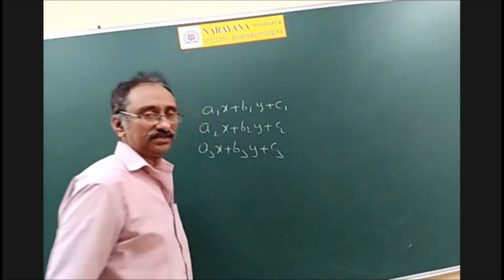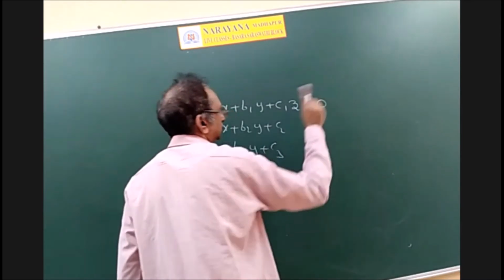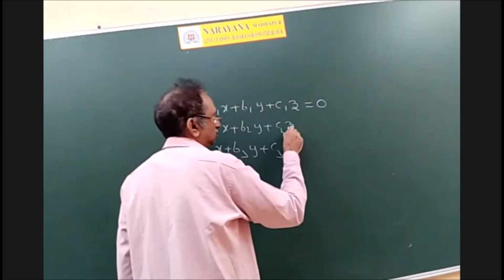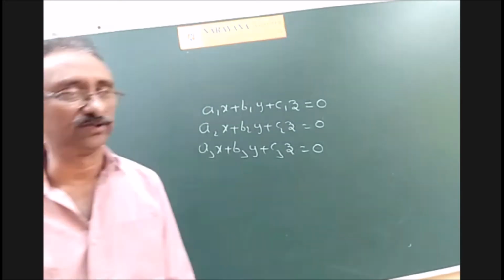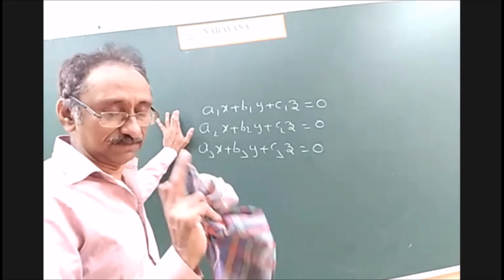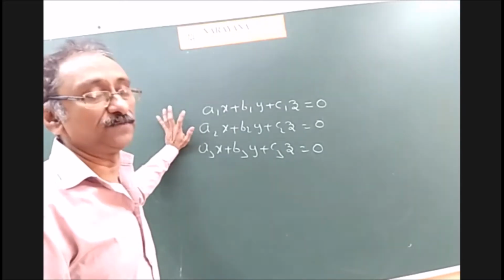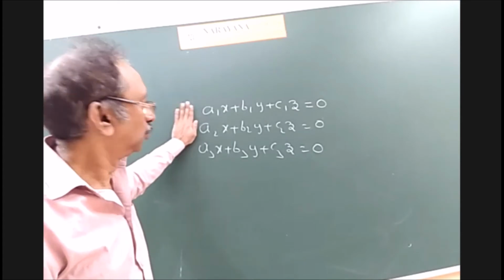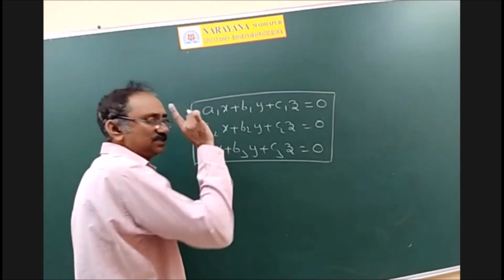And the last point in this topic is homogeneous equations. See, there is no constant term. These are three equations in three variables x, y, z, with no constant term, equal to 0. Now, with non-homogeneous equations, the system may be consistent or it may be inconsistent, that means it may or may not have a solution. But that is not the case here. A homogeneous system of equations always has a solution.